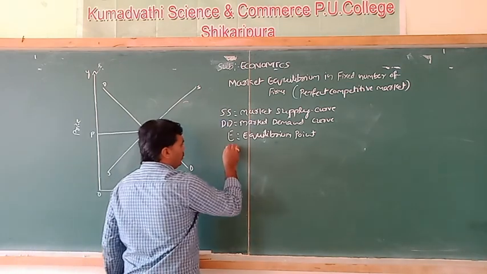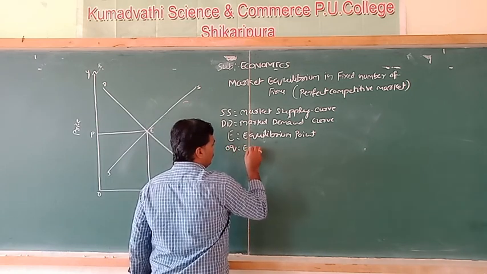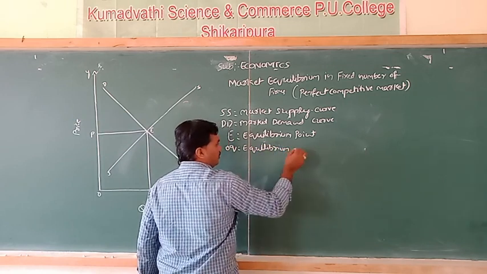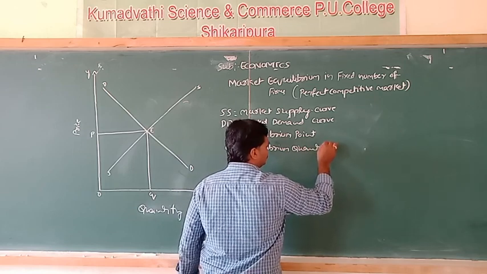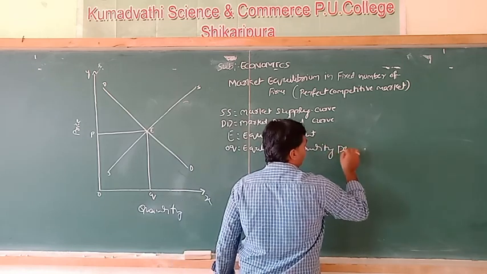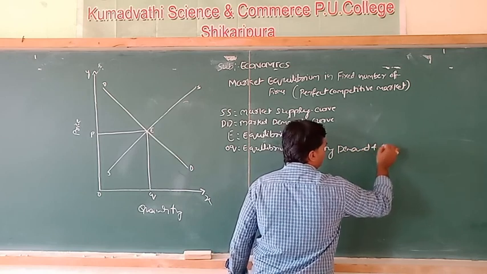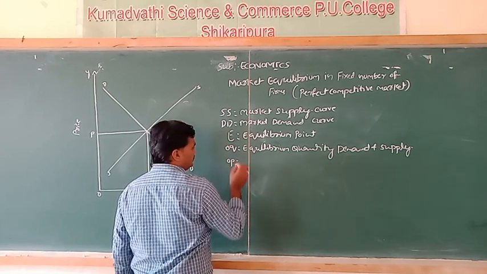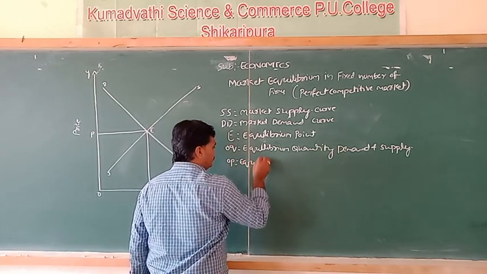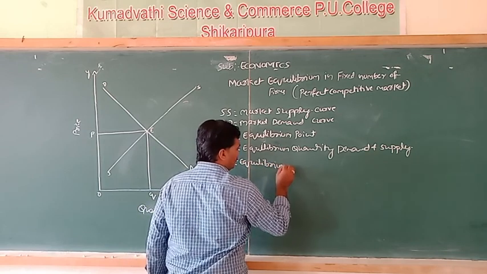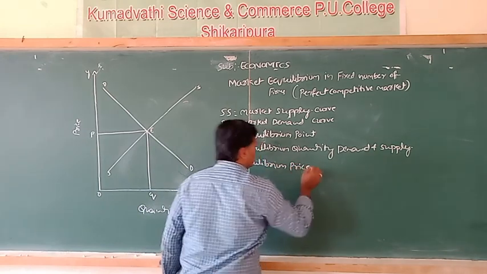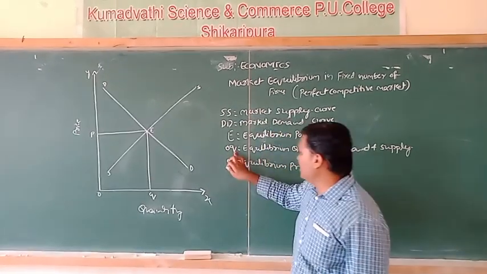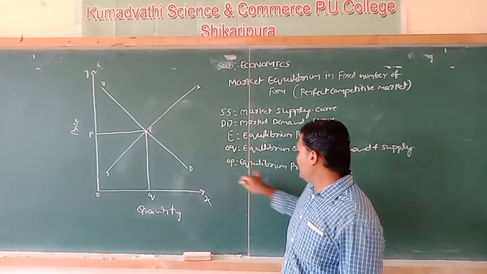So we can write OQ is equilibrium quantity demanded and supplied, and OP is equilibrium price.